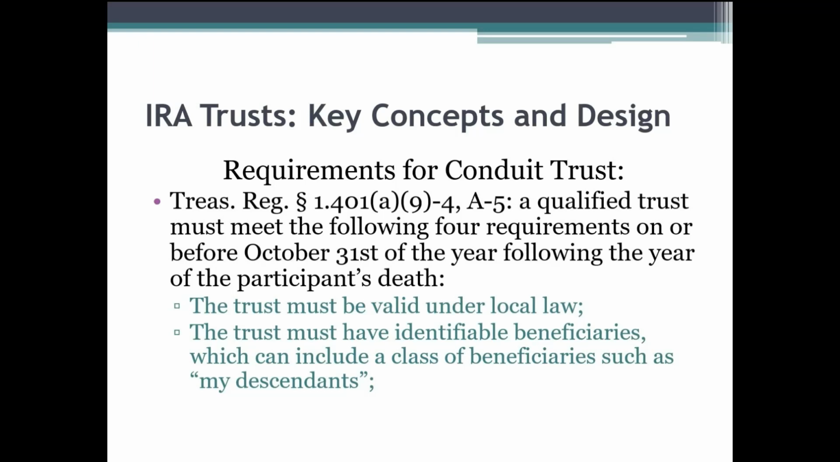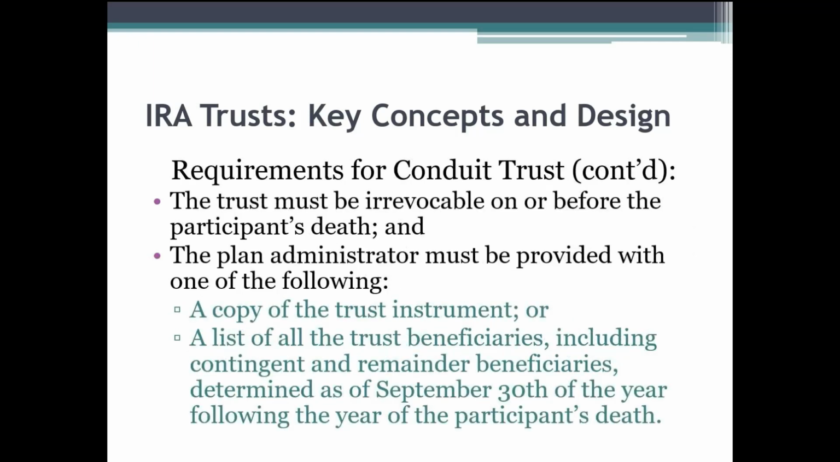Number 1, the trust must be valid under local law. The trust must have identifiable beneficiaries, which can include class beneficiaries such as my descendants. The trust must be irrevocable on or before the participant's death, and the plan administrator must be provided with one of the following: a copy of the trust instrument, or a list of all the trust beneficiaries, including contingent and remainder beneficiaries, determined as of September 30th of the year following the year of the participant's death.